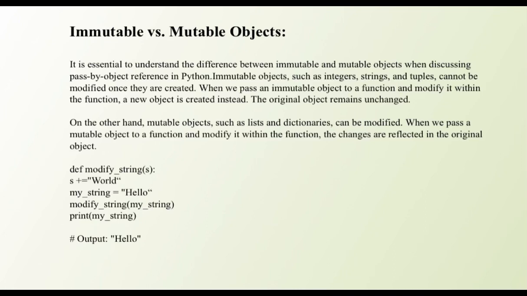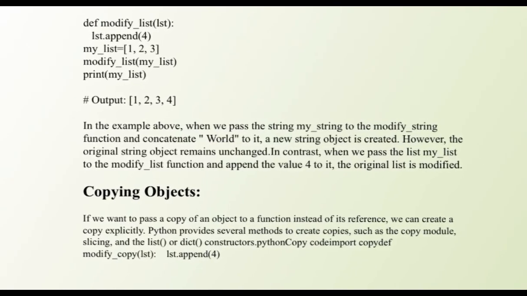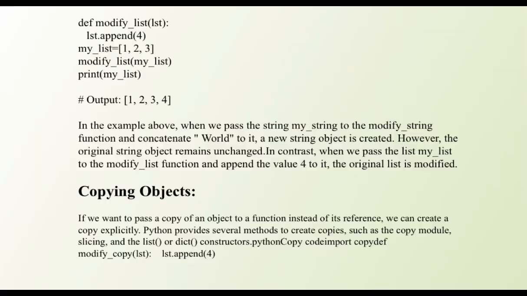the original object. In the example above, when we pass the string myString to the modify string function and concatenate world to it, a new string object is created. However, the original string object remains unchanged. In contrast, when we pass the list to the modify list function and append the value 4 to it, the original list is modified.